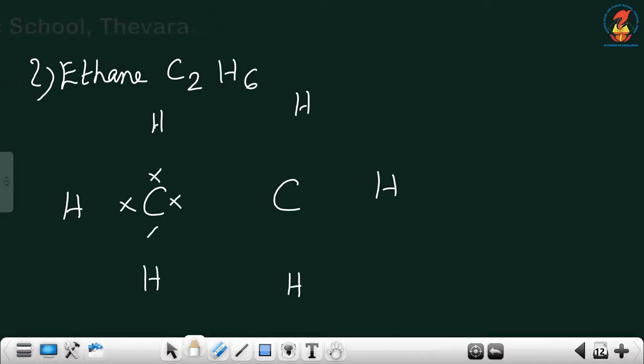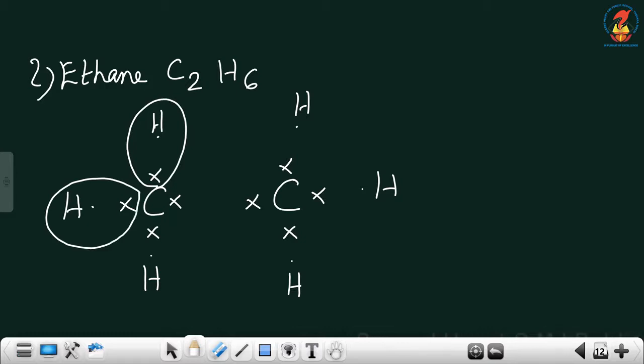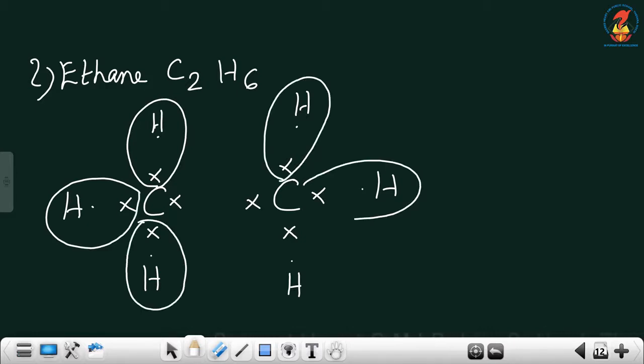Each carbon atom has 4 electrons. Each hydrogen atom has 1 electron. So first we will draw the circles around each hydrogen, making the number of electrons inside the circle of hydrogen 2.